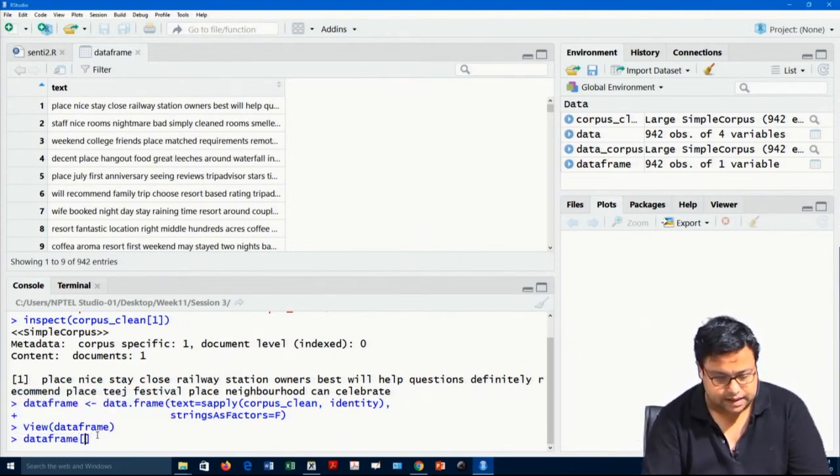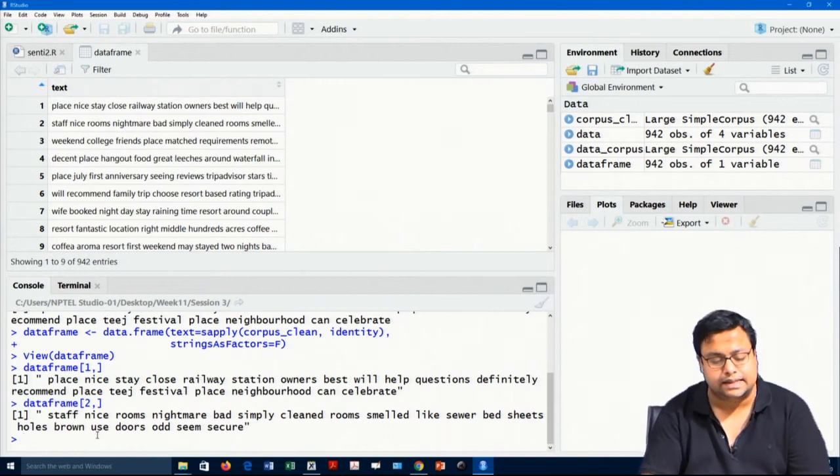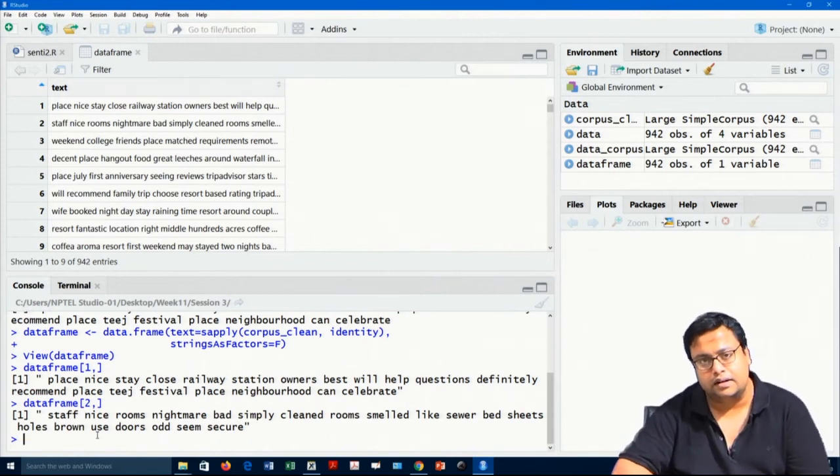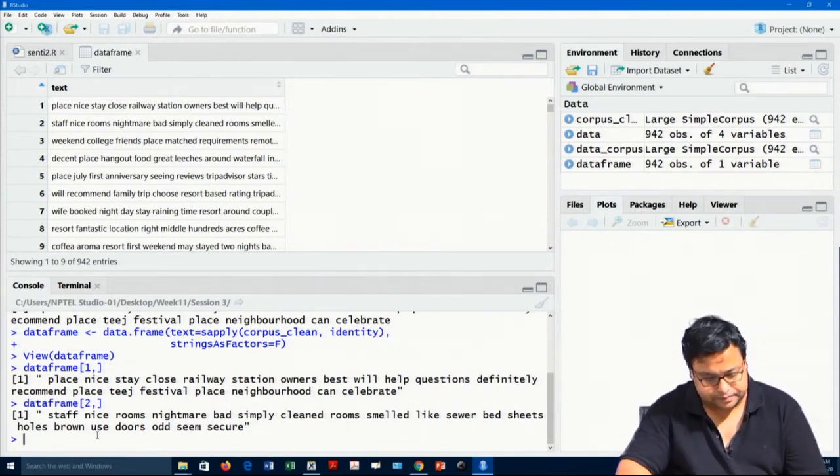If I just say first row, it looks like this. The second row will look like this. So, each is text with no blank space, no more than one space bar, no numbers, no punctuation, and no stop words. A clean corpus value is what I am getting.